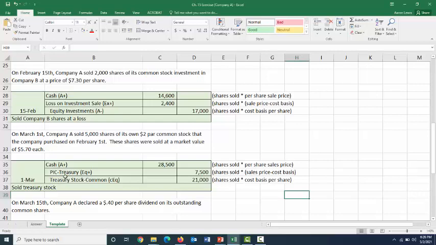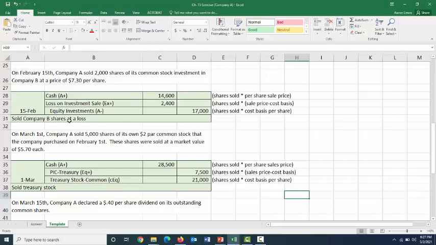Well, paid-in capital keeps track of how much you raised by issuing some kind of equity to the public. And in this case, since it's our own shares that we are selling, we can't legally, by GAAP law, declare this as an income statement item. We can't declare this as a gain to increase our profit. I don't know why that rule is, but that is definitely what the rule is.